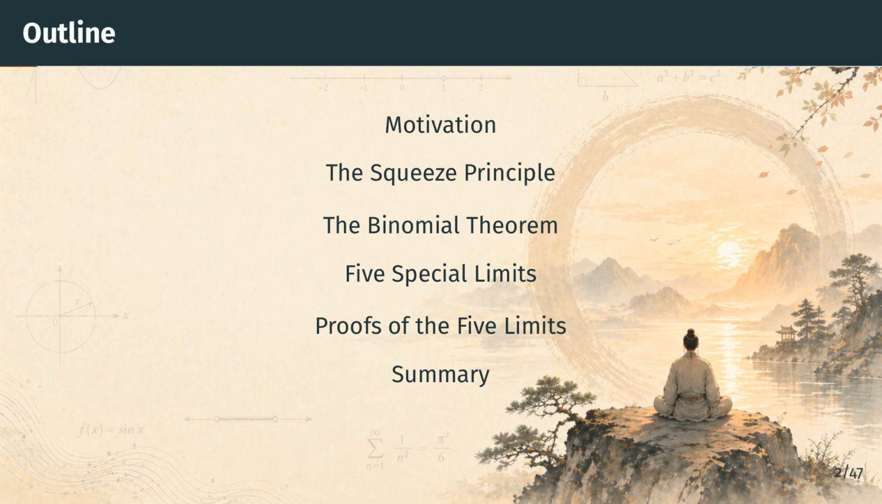Here is the plan. We open with a brief motivation: why these particular sequences deserve their own section. We then assemble 2 tools, the squeeze principle, a simple bounding remark, and the binomial theorem, which we build up carefully and prove. Next, we state Theorem 3.20 with its 5 parts. After that, we walk through the proofs one by one.